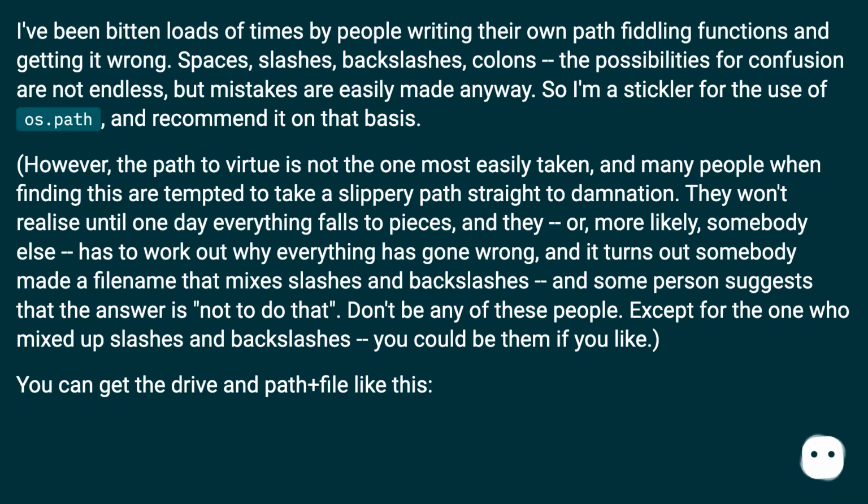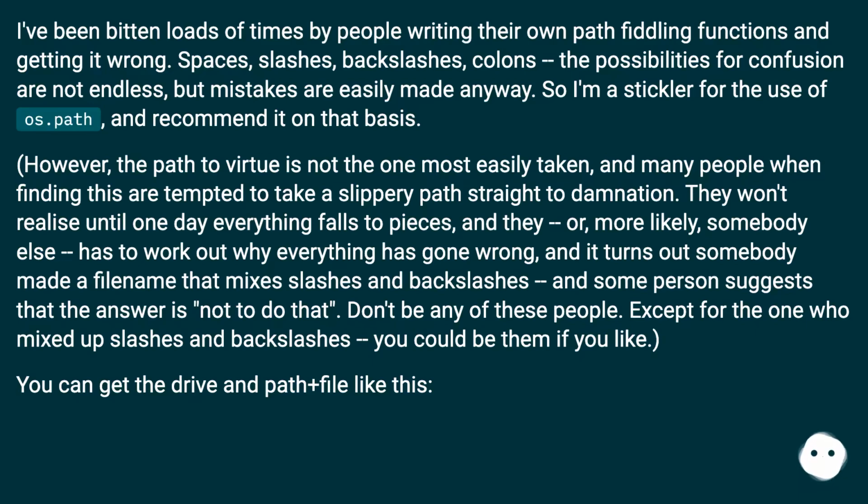However, the path to virtue is not the one most easily taken, and many people when finding this are tempted to take a slippery path straight to damnation. They won't realize until one day everything falls to pieces, and they or, more likely, somebody else has to work out why everything has gone wrong, and it turns out somebody made a file name that mixes slashes and backslashes, and some person suggests that the answer is not to do that. Don't be any of these people. Except for the one who mixed up slashes and backslashes, you could be them, if you like.